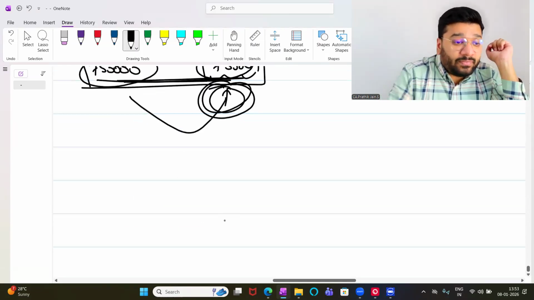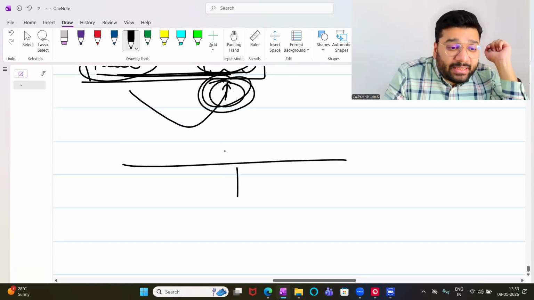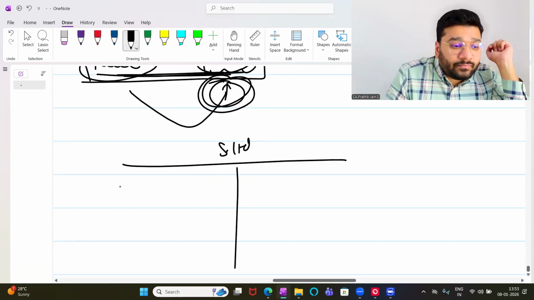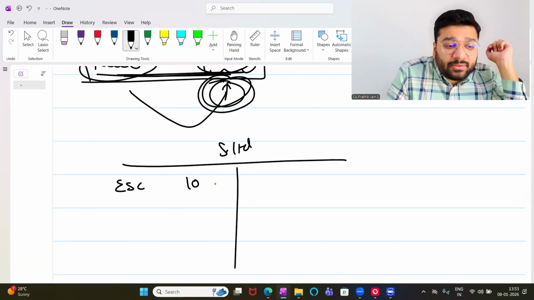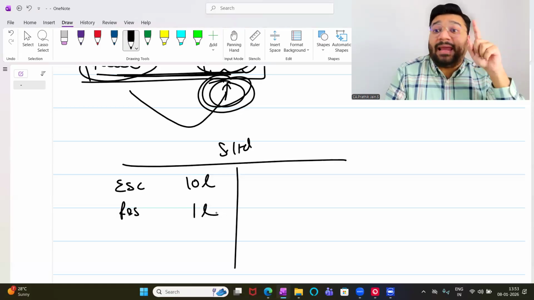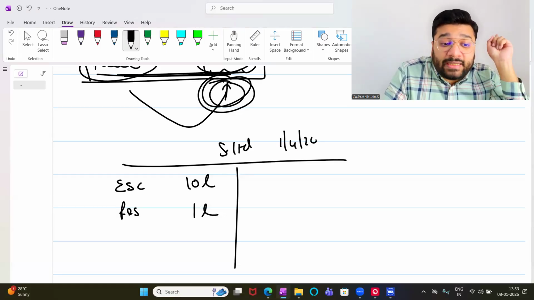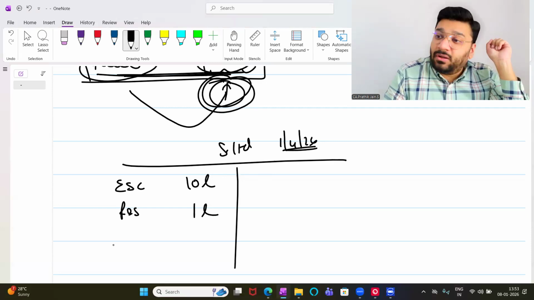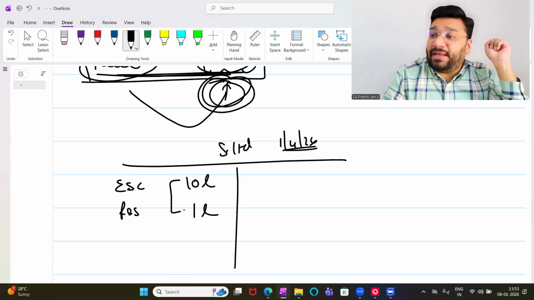Yes or no? If I open the balance sheet of the subsidiary company, S Limited, equity share capital is how much? 10 lakh. Reserve and surplus is how much? 1 lakh. I'm talking about the balance sheet date, which is 1/4/24, the date of acquisition. Got it, not got it? How much in total? 11 lakh rupees.